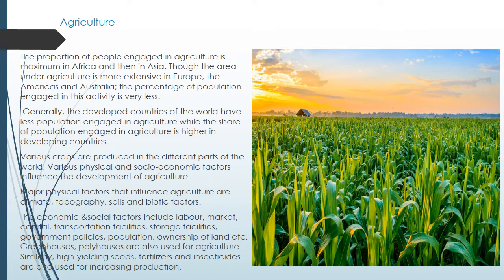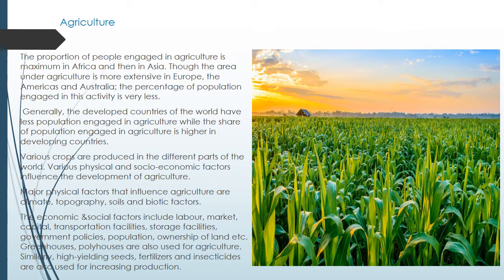The economic and social factors include labor, the market, capital, transportation facilities, storage facilities, government policies, population, and ownership of land. So all these are also factors which have a big impact on the agricultural sector.